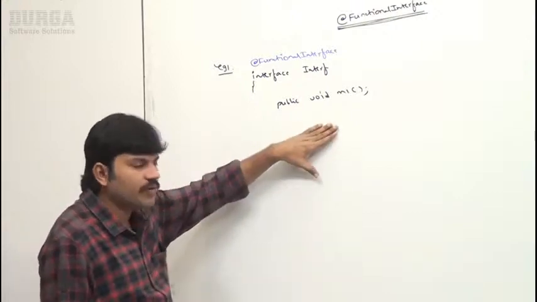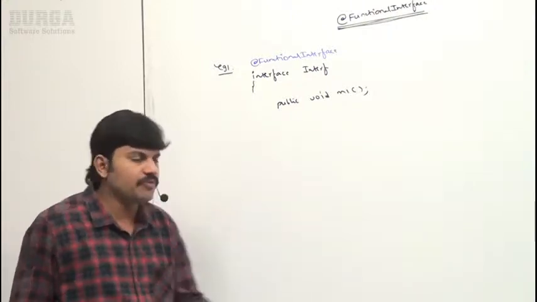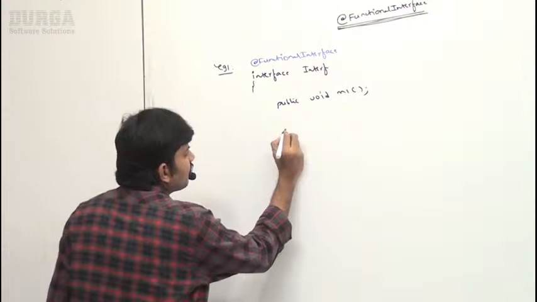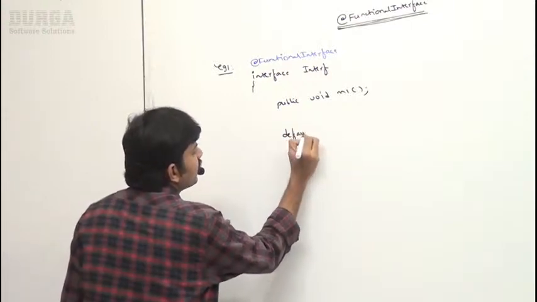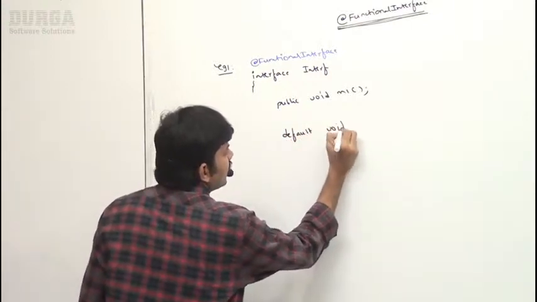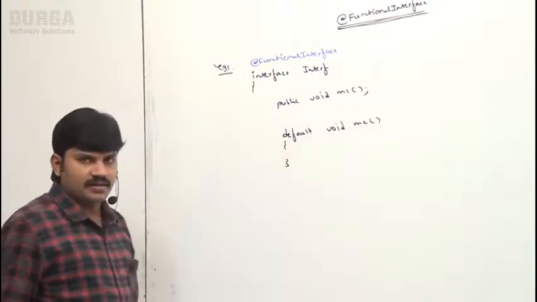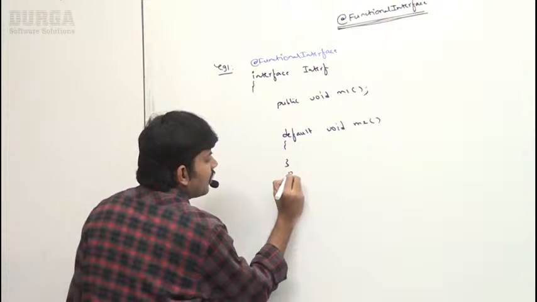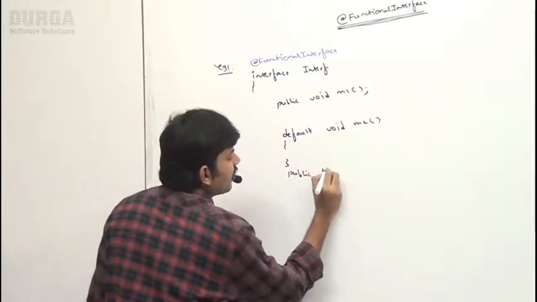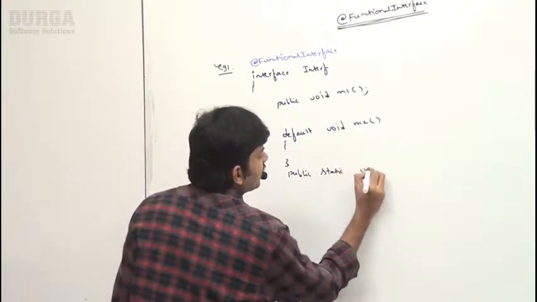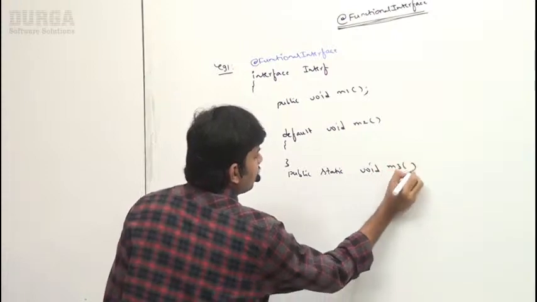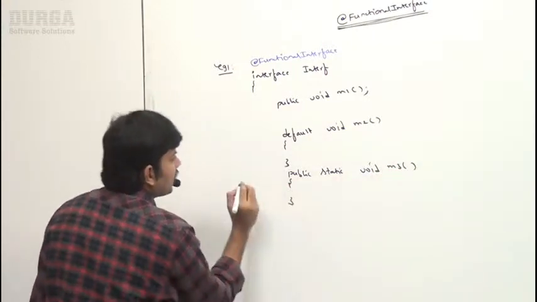Of course, default and static methods we can take explicitly. Now let me add one default method also: default void m2. Is it valid or not? Yes. Let me add one static method also: public static void m3 method. Like this I'm taking.